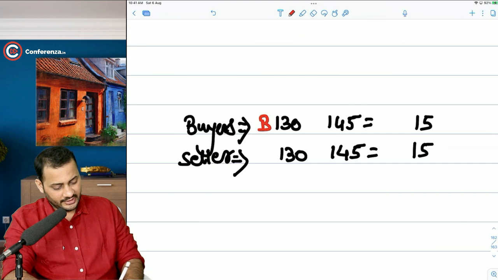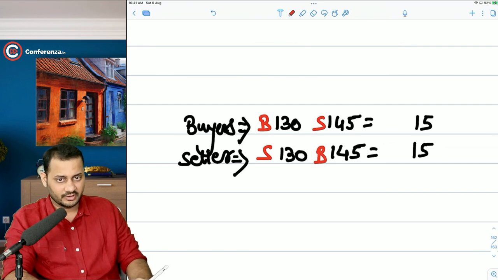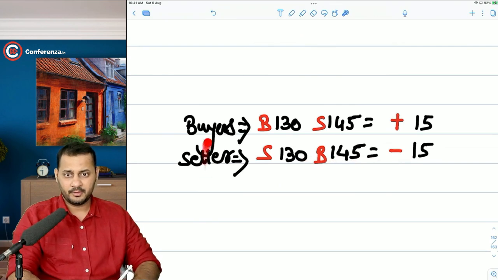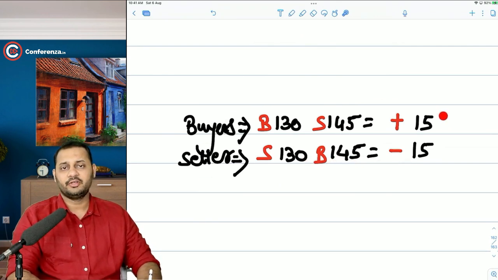This will be a buying price for you. This will be a selling price for you. This was the selling price for the seller, and this will be a buying price for the seller. So you can see the selling price is higher than the buying price. There will be a profit to you and loss to him. The loss will be paid by him to you. That is 15 rupees. That's it.